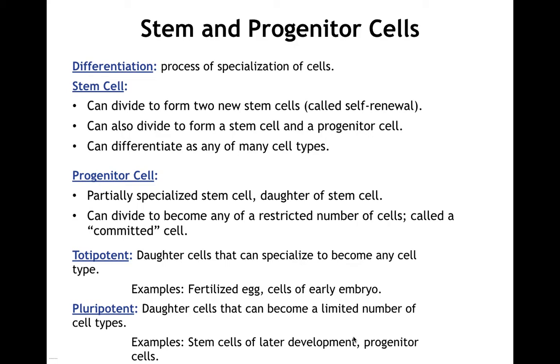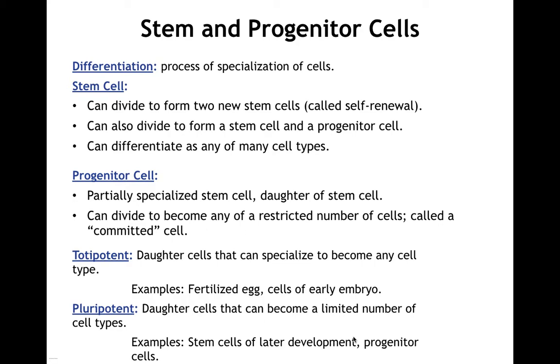Let's talk a little bit about stem cells, progenitor cells. These are specialized types of cells that exist, and we need to touch on what they do. So differentiation is the process of making specialized cells, going from a stem cell to a mature cell that can do what we want it to do. A liver cell, for example, would be a highly differentiated cell. Most of the cells we'll talk about all year are highly differentiated cells, but they all began as stem cells.